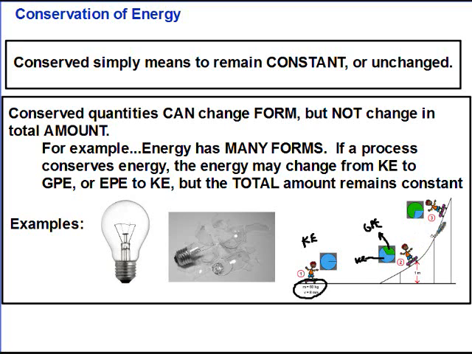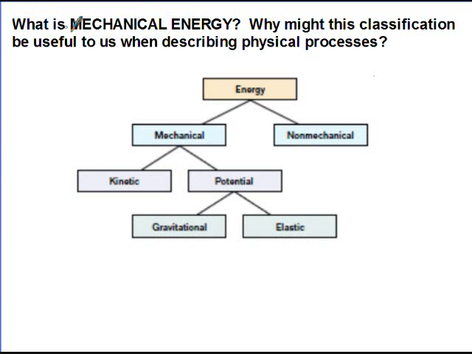And certainly as they continue to rise, they move slower, and as their kinetic energy becomes even smaller, their GPE increases. The idea of energy conservation is that the total energy stays the same. Now, before we can get into any problem solving, we have to talk about this thing called mechanical energy. So what is it, and why is this classification useful when describing physical processes?